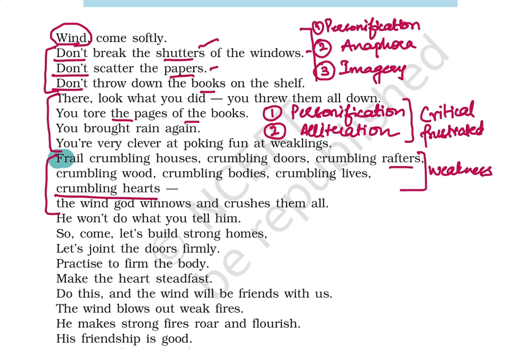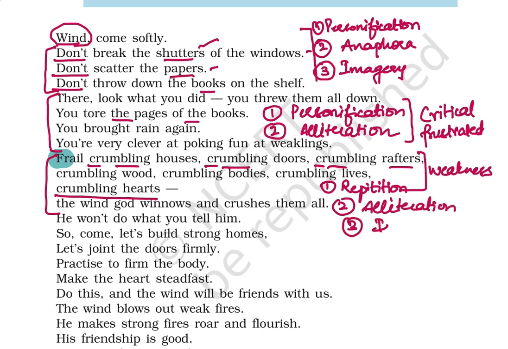And now we really need to find out what the poetic devices are. Okay, now see, the poetic device that I think you must have guessed by now: the word crumbling has been repeated how many times? 7 times. So the first poetic device here is repetition. Now the second device we need to check out: when you write about crumbling houses, crumbling doors, crumbling rafters, that means you have a sound that is repeated again and again in the same line, and that's a consonant sound, and we get the next device, that is alliteration. And of course, you get imagery as the third device, because you can visualize everything, the visuals of destruction.